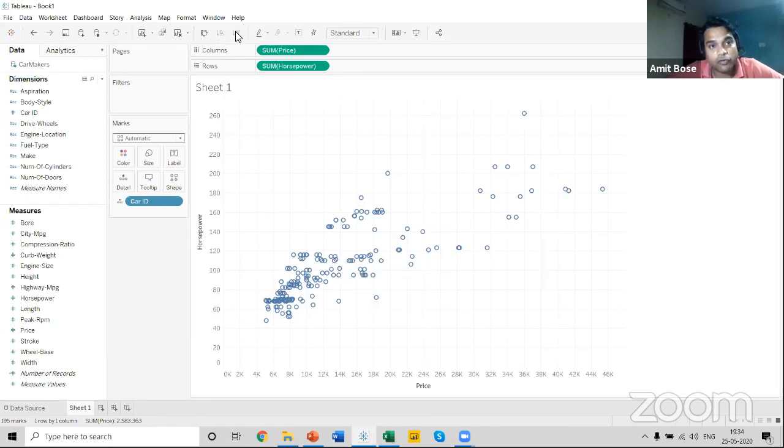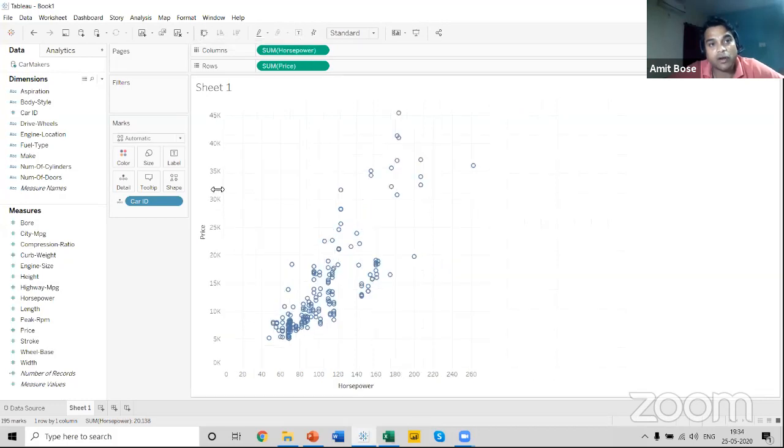Just as I showed you the ascending and descending options earlier, just beside that, there is an option called interchange, to swap your rows and columns. You click this option and here we go. The price and the horsepower have been changed. Price has shifted to the y-axis and horsepower has been shifted to the x-axis.